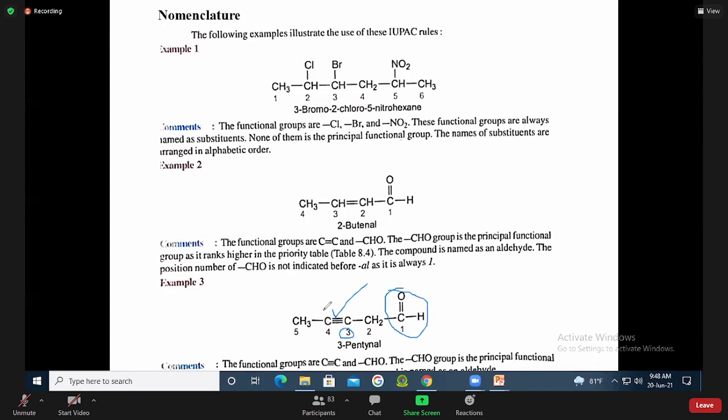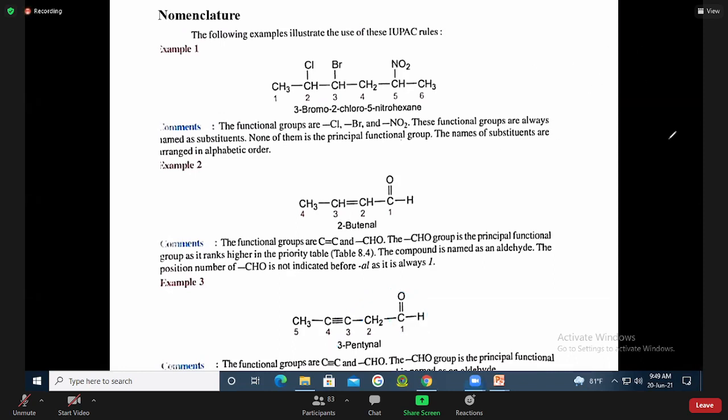The triple bond is present at number 3 carbon, that's why it will be called 3-pentyne. And because it has the aldehyde group, it will be called pentynal, isn't it? Pentynal. Right.